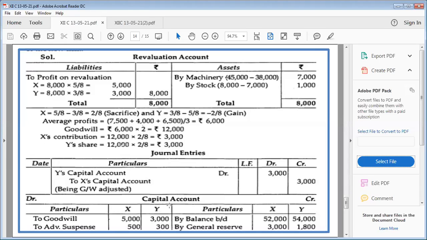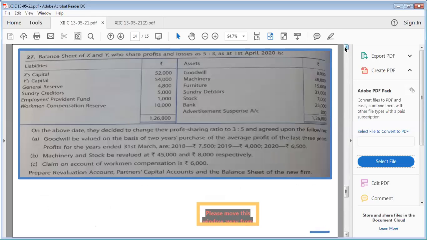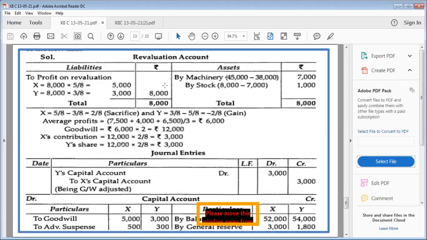Now let us proceed towards the capital account. The first item which goes here is balance brought down. And what do we post here? Exactly, their capital. From where are we taking these capitals? Here it is, 52,000 and 54,000. Now general reserve we will distribute among the partners because it is appearing on the liability side of the balance sheet. When it is distributed in partners' capital, it will go on the credit side, and 4,800 will be distributed among them in the ratio of 5:3. So you can see here 3,000 and 1,800 is their share according to their profit sharing ratio.